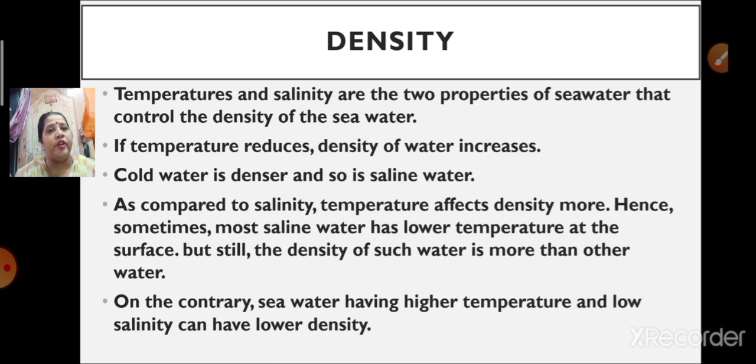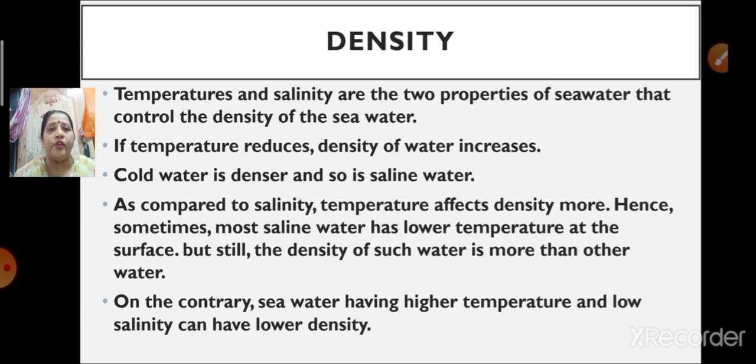When we talk about cold water, it means the temperature is lesser. If temperature is lesser, naturally the density of the water is going to increase. As I told you first, compared to salinity, temperature affects density more. Hence sometimes highly saline water has a lower temperature at the surface, but still the density of such water is more than the other water. This shows that temperature is affecting density more than salinity.